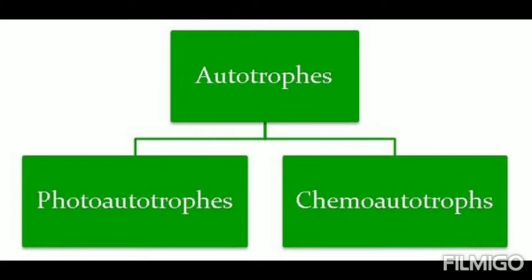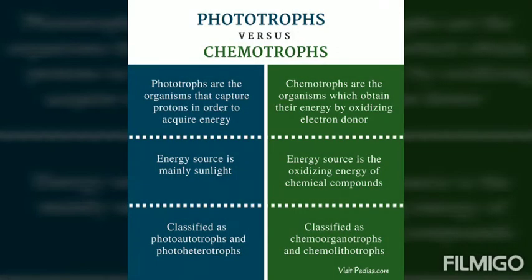Autotrophic nutrition is also again divided into two types: photoautotrophs and chemoautotrophs. Photoautotrophs means the organisms which prepare their food using sunlight, and chemoautotrophs means the organisms which prepare their food using chemicals. Here are some differences between photoautotrophs and chemoautotrophs.